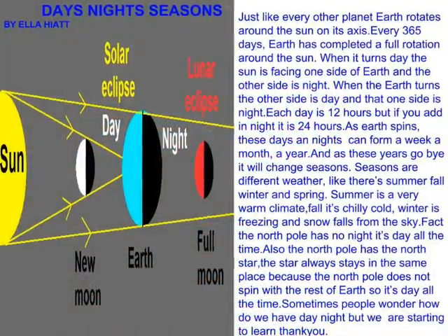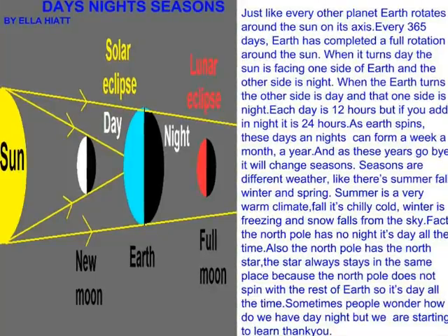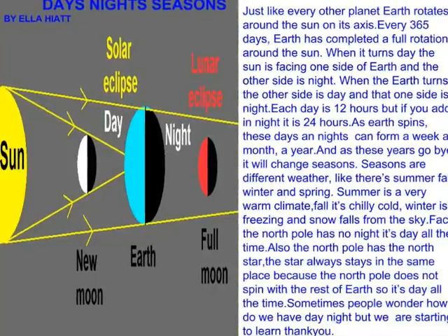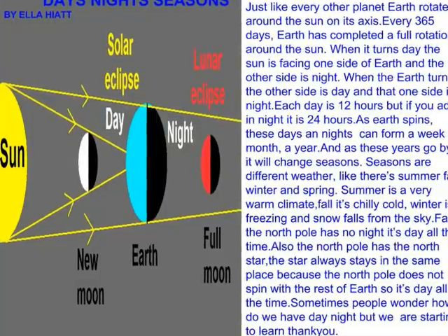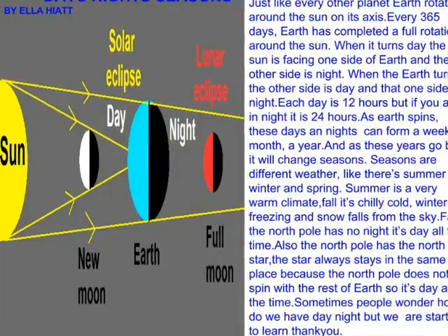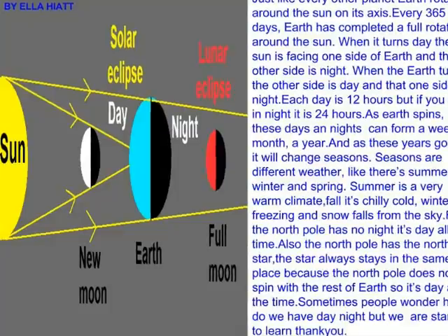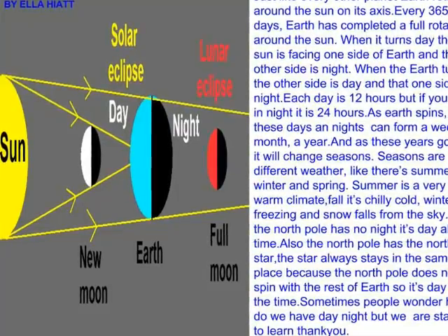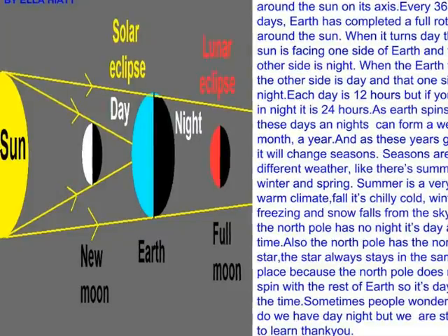Days, Nights, Seasons by Ella. Just like every other planet, Earth rotates around the sun on its axis. Every 365 days, Earth has completed a full rotation around the sun. When it turns day, the sun is facing one side of the Earth, and the other side is night. When the Earth turns, the other side is day, and that one side is night.